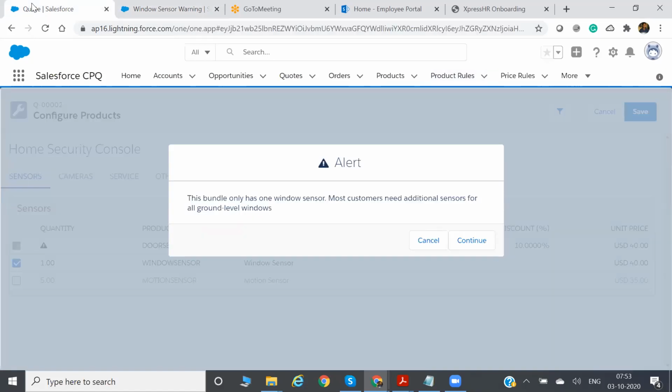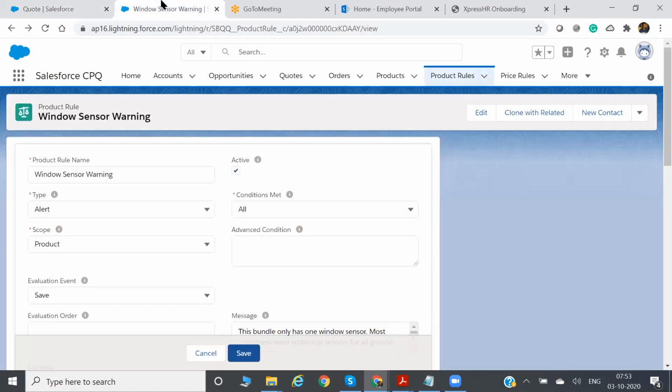If you want to display it at the quote level, then you have to display it on the quote. Here the alert message is displayed before the quote, that means on the configuration product page. That's why we selected the scope as product. Understood? Yes, clear.